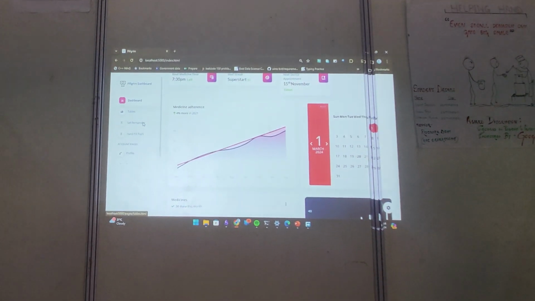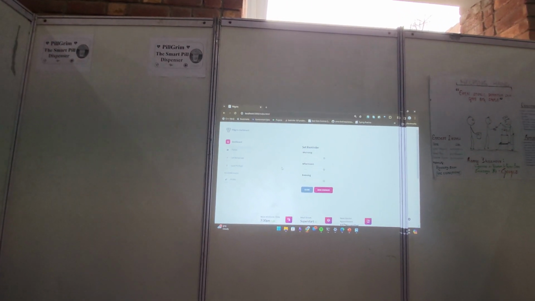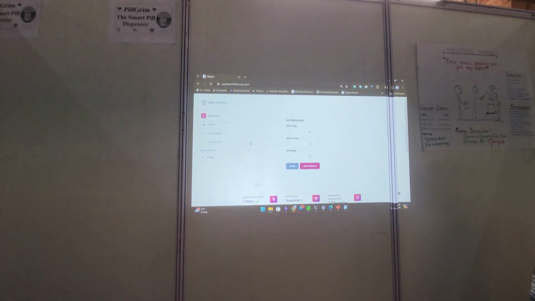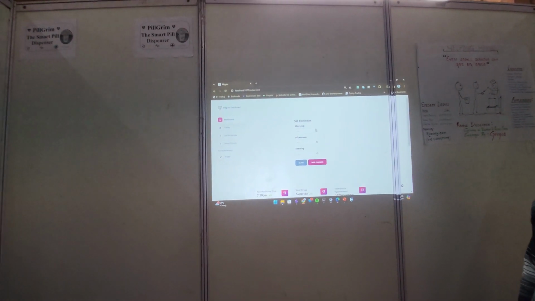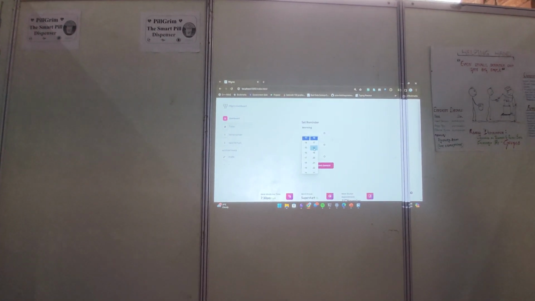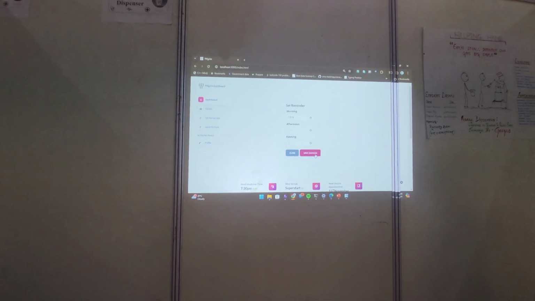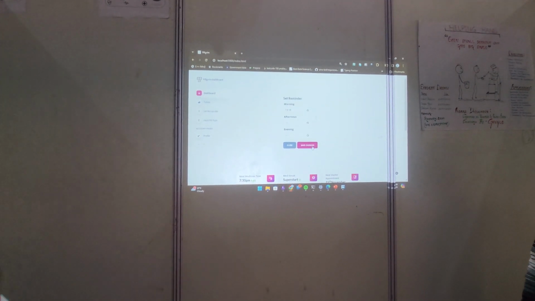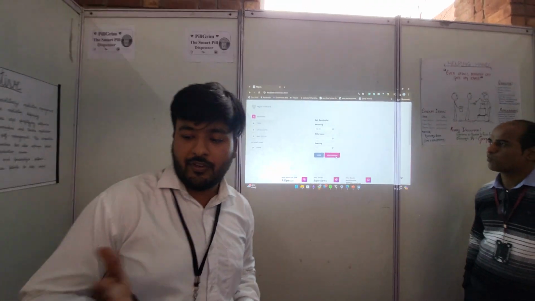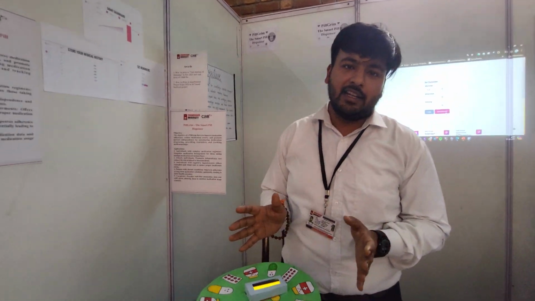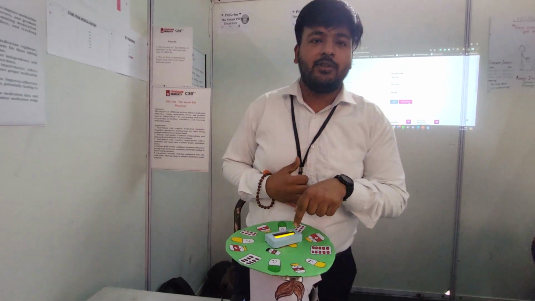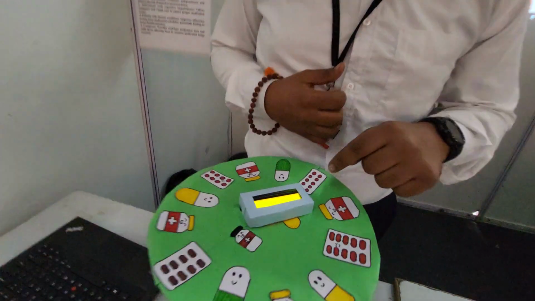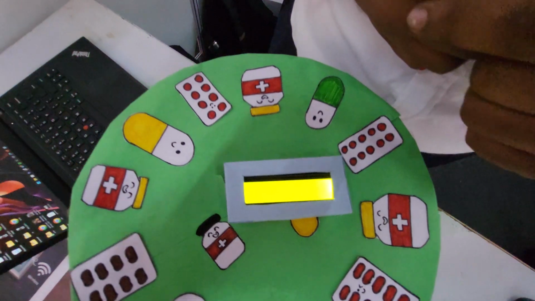From here, you can set the reminders for your medicine. Let's say, okay, so the time now is 13:16. Let's set a reminder for 13:18 and save changes. So now we will be able to fetch a medicine from Pilgrim at 13:18. So we will have to wait a few minutes. Let's see. As you can see here, Pilgrim has received the message. It is showing that medicine time updated.